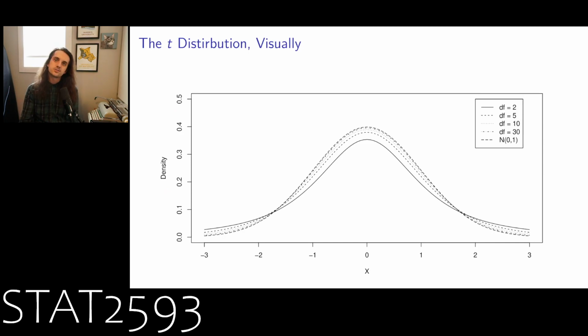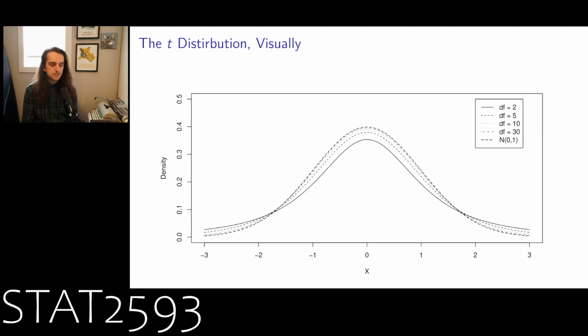Well, we have a bunch of different dotted lines here where we're increasing the number of degrees of freedom. The solid line, which is the lowest one depicted there, is 2 degrees of freedom. Then the top dotted line before the last line there is 30 degrees of freedom, and beyond that is the standard normal. We can see when the degrees of freedom are very low, so 2 degrees of freedom would correspond to a sample size of 3, that we're actually quite far away from the normal distribution.